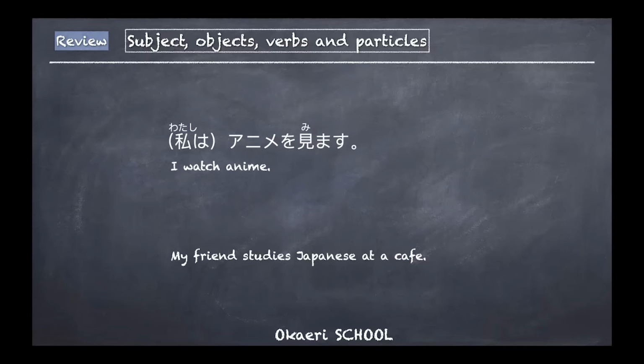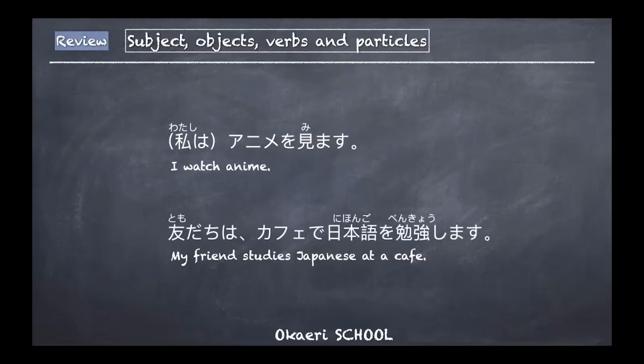At a cafe. So now you have to think of the particle expressing the location. At a cafe, usually we say 友達は as a topic and カフェで and then the place 日本語を object 勉強します, verbs in masu form. Good.